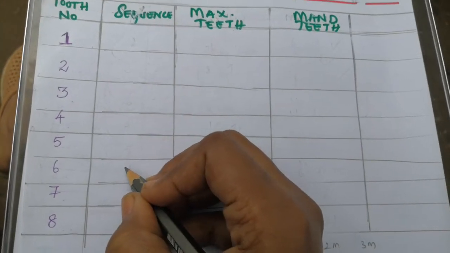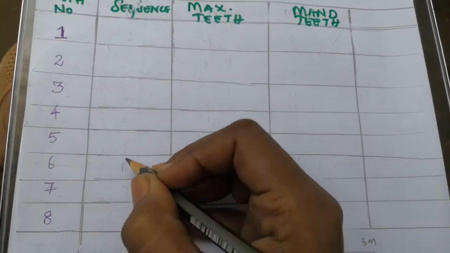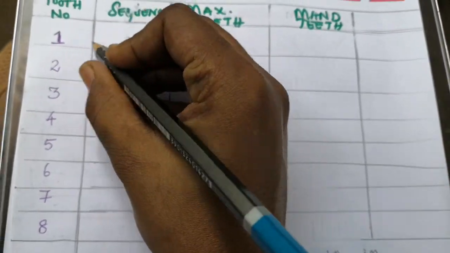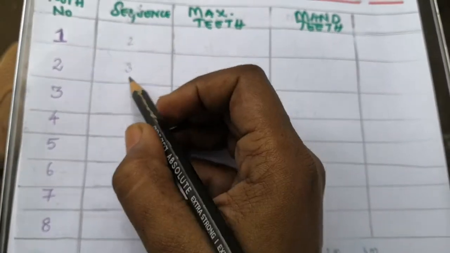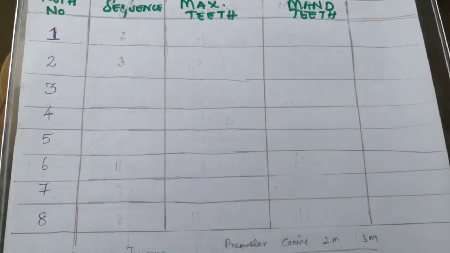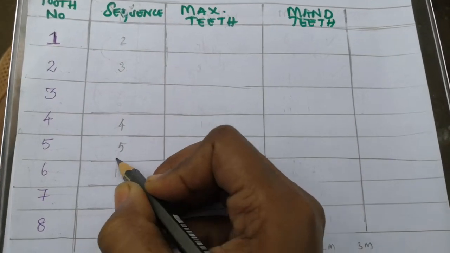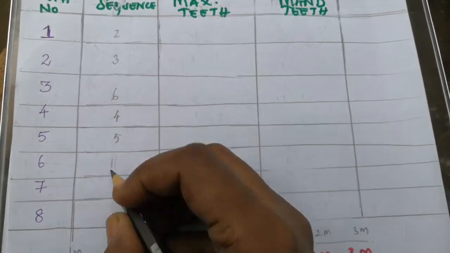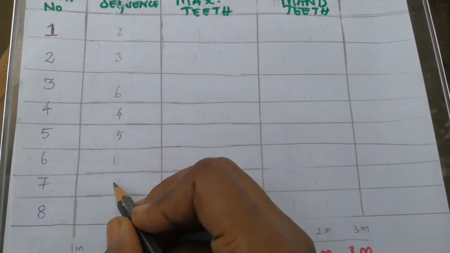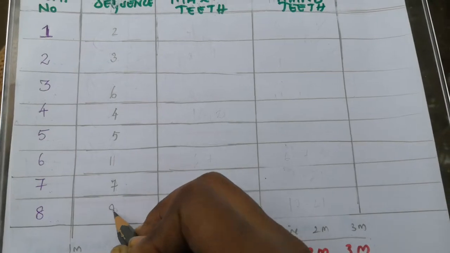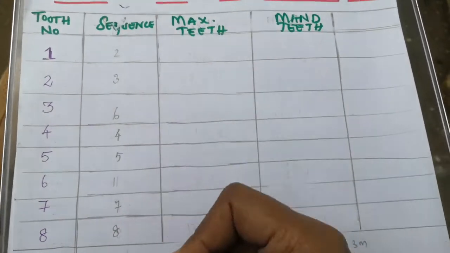The sequence starts from the first molar, the 6, and then the central incisor. The third tooth to come is the lateral incisor, the fourth tooth is the first premolar, the fifth is the second premolar, and the sixth is the canine. Then only you will get the second and the third molar. So this is the sequence.